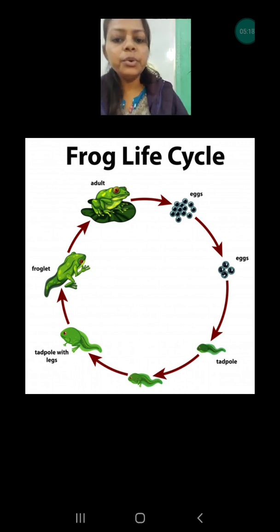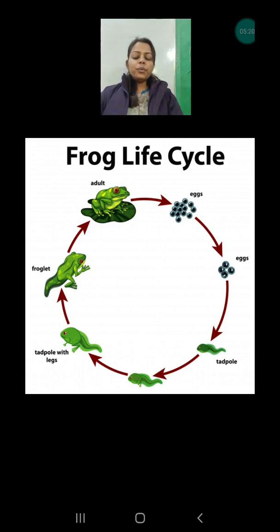So first we are going to start with the frog. When the female frog becomes adult and is ready to lay eggs, she goes into the water and lays thousands of jelly-like eggs, and these eggs are known as spawn, as I have explained. Inside the jelly-like material there is a black spot. That black spot is known as the embryo, which is developing into the frog.